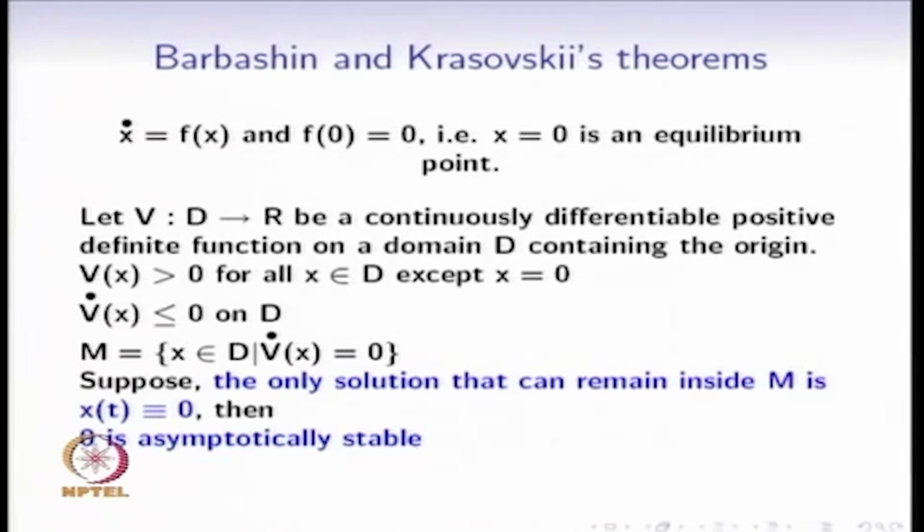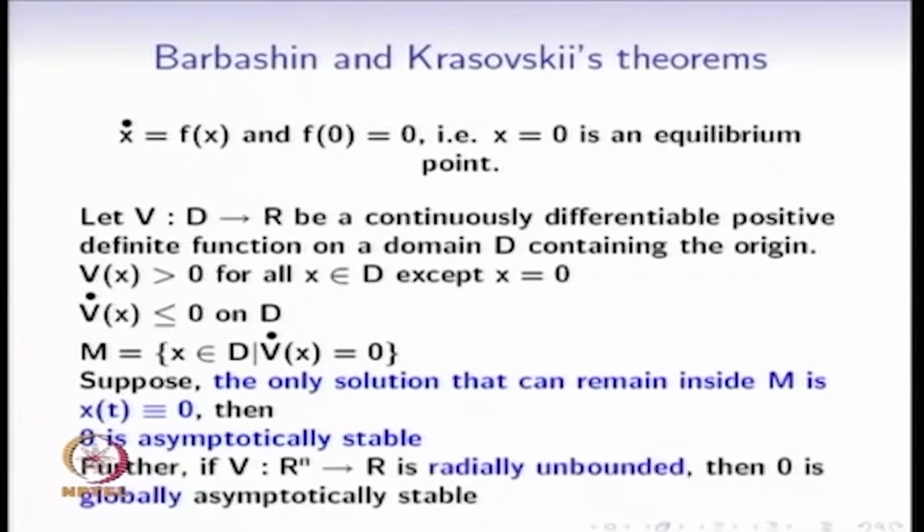What can we say about global asymptotic stability of that equilibrium point we just now claimed to be asymptotically stable? If, in addition to the above assumptions, V is also radially unbounded, then the origin is in fact globally asymptotically stable. This particular theorem we already saw for the case of a pendulum as far as asymptotic stability is concerned. Of course, the pendulum example is not globally asymptotically stable simply because there are other equilibrium points. However, the Barbashin-Krasovsky's theorem says that if V were radially unbounded, then the origin is in fact globally asymptotically stable.